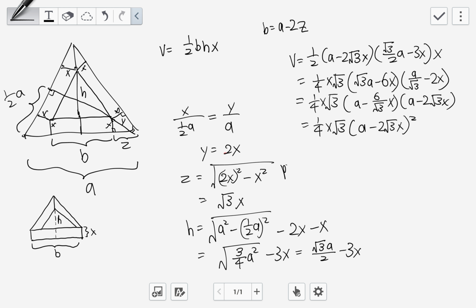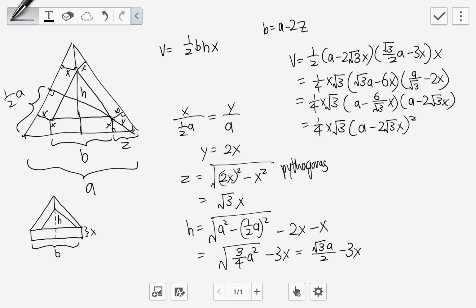By the Pythagoras theorem, since this is a right angle triangle, the square root of 2x squared minus x squared gives me the length of z. 2x squared is 4x squared, 4x squared minus x squared is 3x squared, and the square root of 3x squared is square root 3 times x.